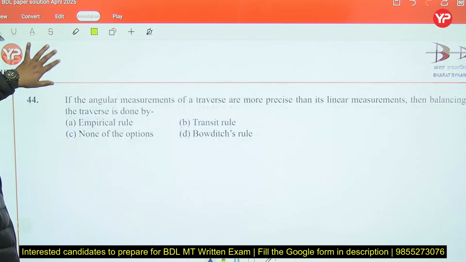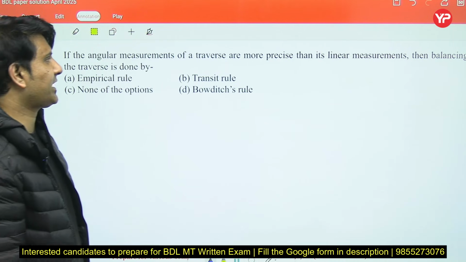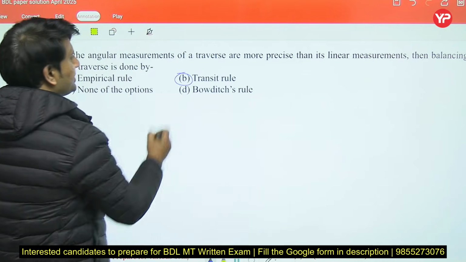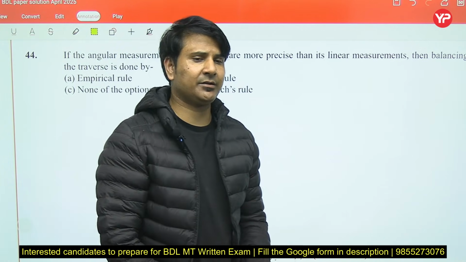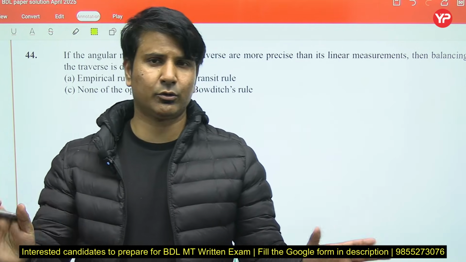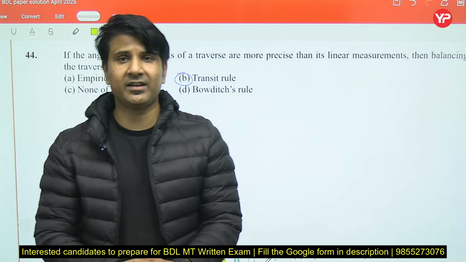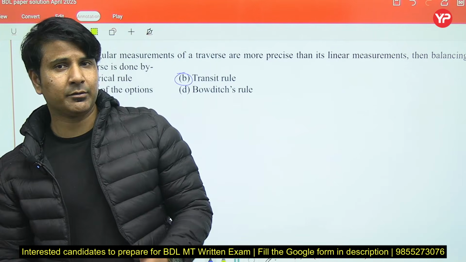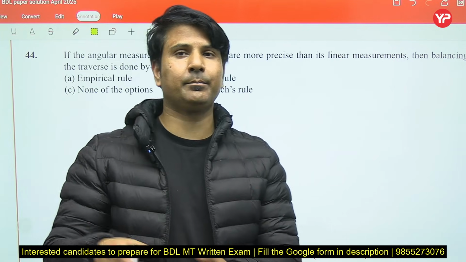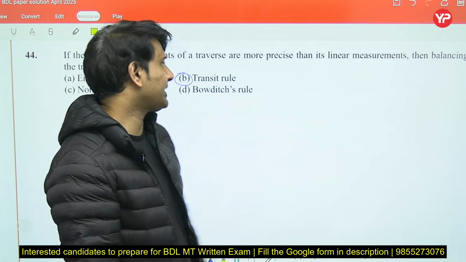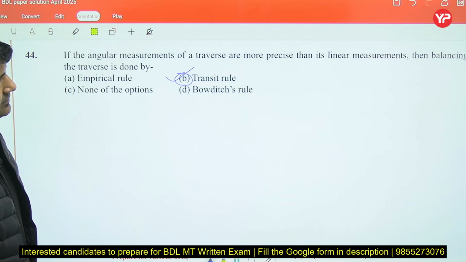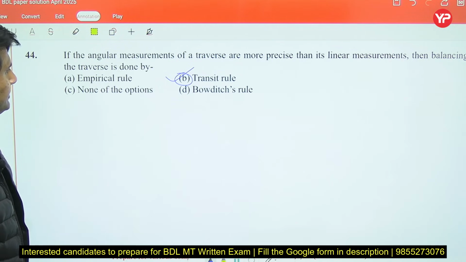Now next question. If the angular measurements of a traverse are more precise than the linear measurements, then balancing of the traverse is done by the transit rule method. If angular measurement and linear measurement are equally precise, then we use the Bowditch rule for that particular situation. But when angular measurements are more precise, it means that we have done the angular measurement with a more precise instrument as compared to the linear measurement. In that particular case, the transit rule is used for adjusting the error in the traverse, right? Okay.